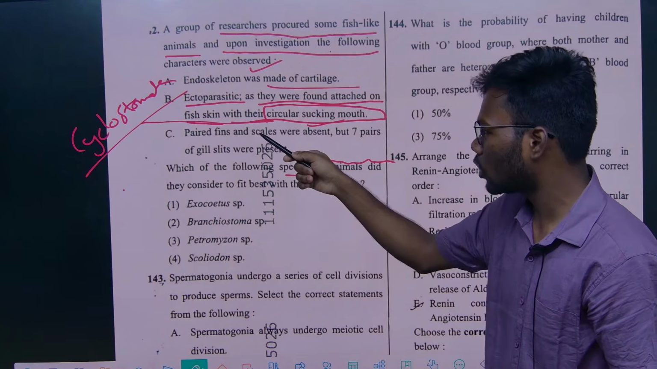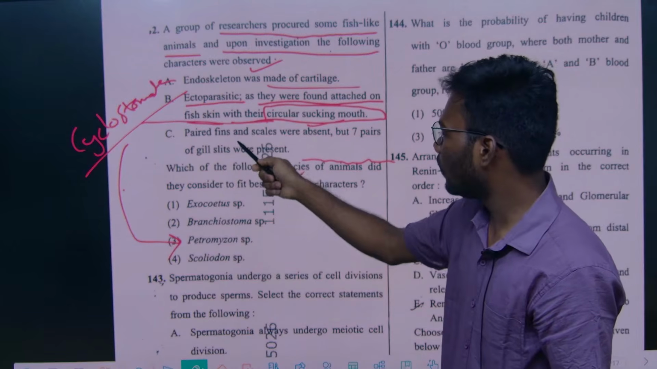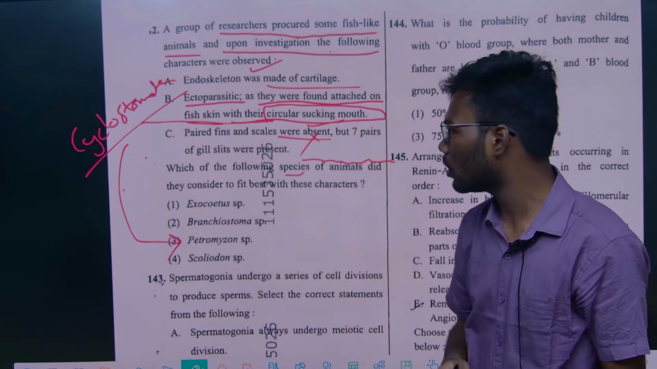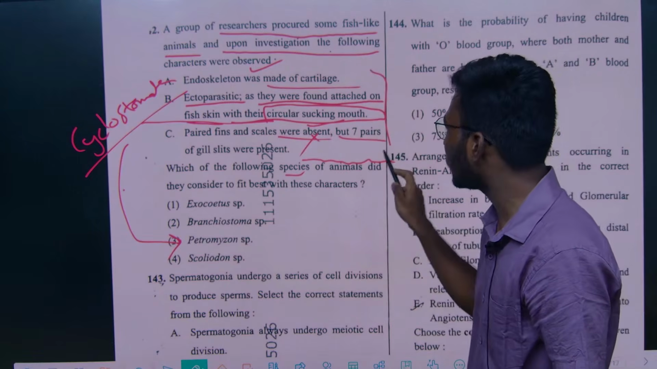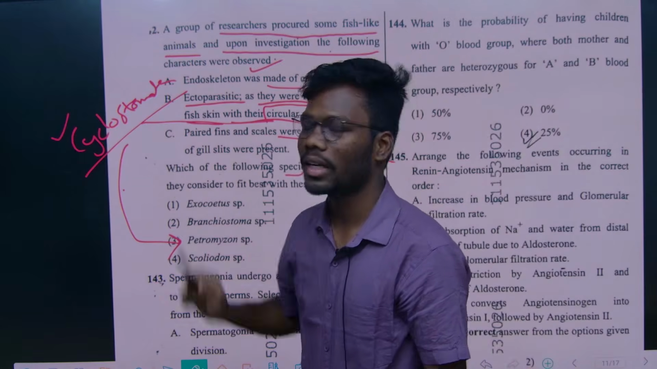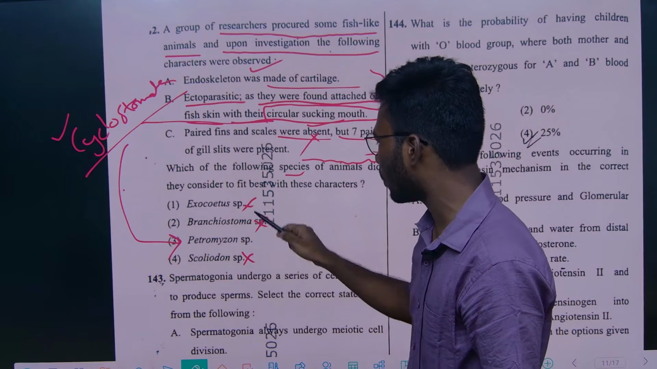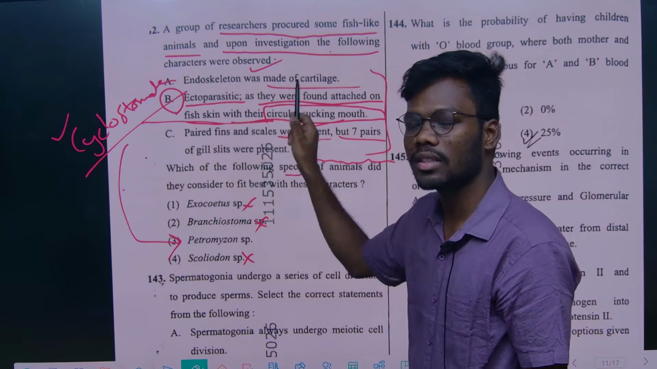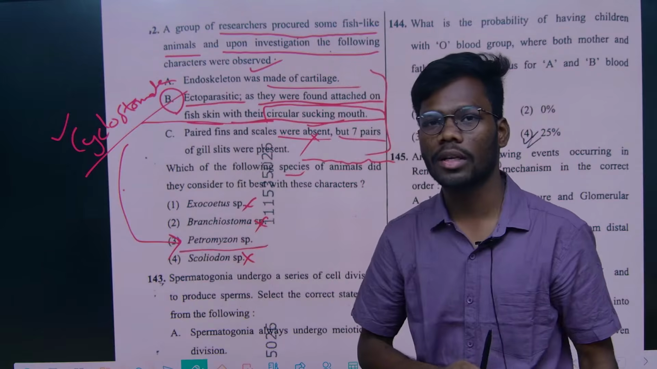So Cyclostomata, the best example is Petromyzon. And let's see, paired fins were absent in Petromyzon. In Cyclostomata we studied there are no paired fins, all these things, but 7 pairs of gill slits were present. So these are the general characters of Cyclostomata, right? So here Scoliodon, Exocoetus, Branchiostoma, all these 3 are wrong. So based on this, option 4 only, you have to recognize these are the characters of Cyclostomata, and the best example for Cyclostomata is Petromyzon, right?